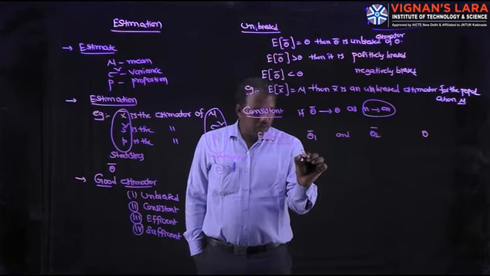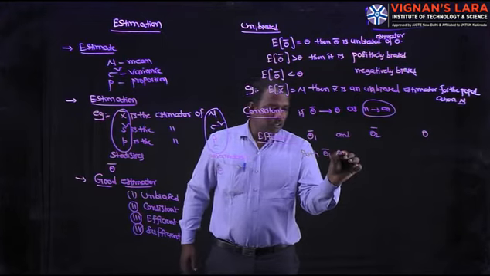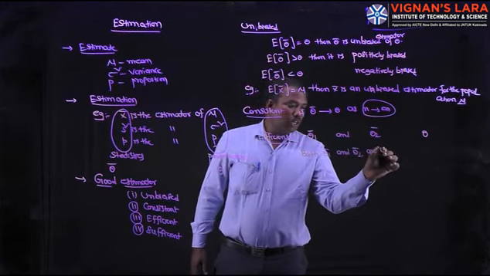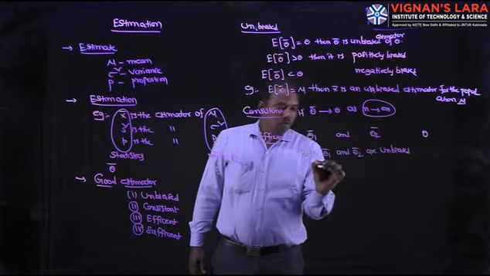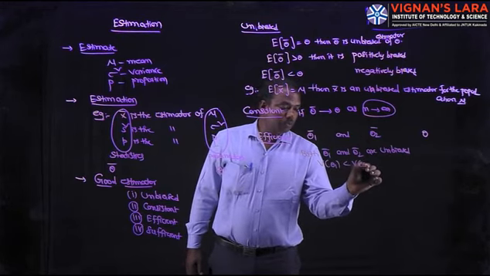both theta 1 bar and theta 2 bar are unbiased, and the variance of theta 1 bar is less than the variance of theta 2 bar.